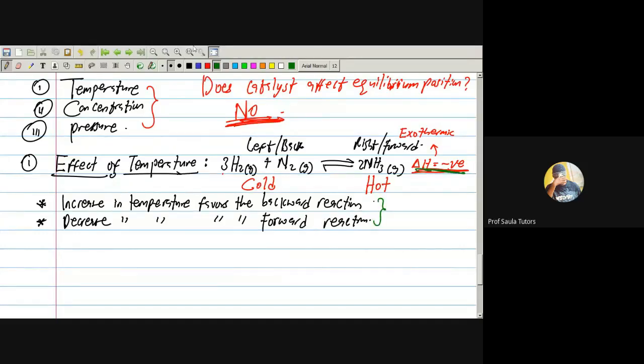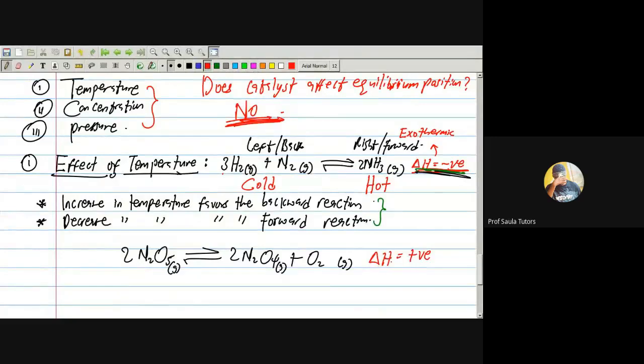Nice. So let us look at another one where it is not exothermic. Now look at this reaction. 2N2O5 to 2N2O4 plus O2 gas. And you have your delta H to be positive. Here, delta H is positive.